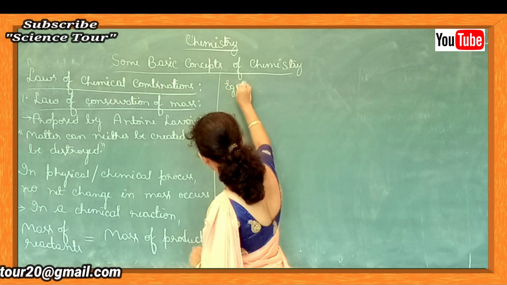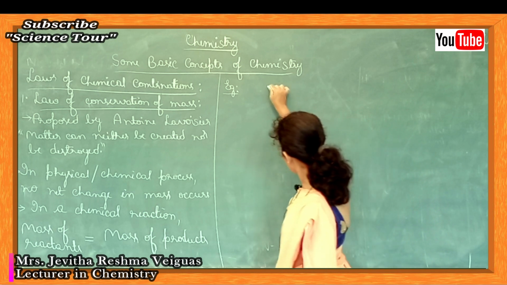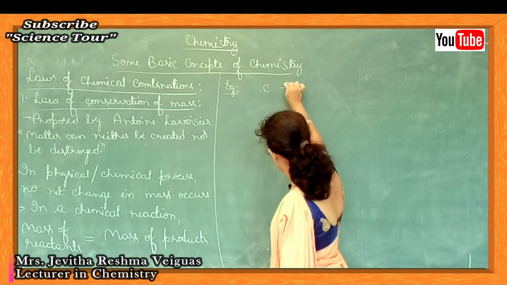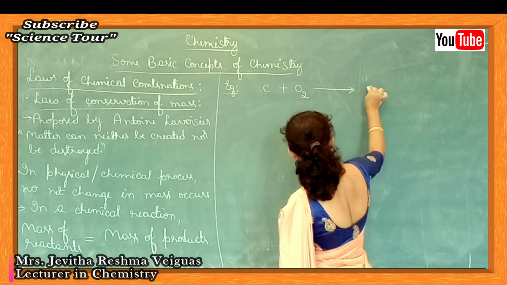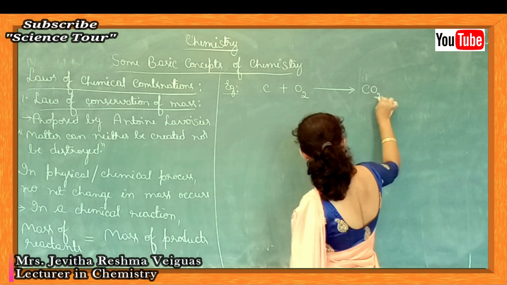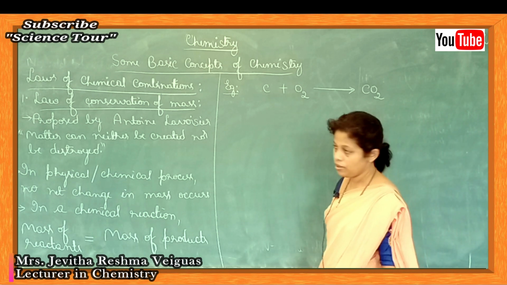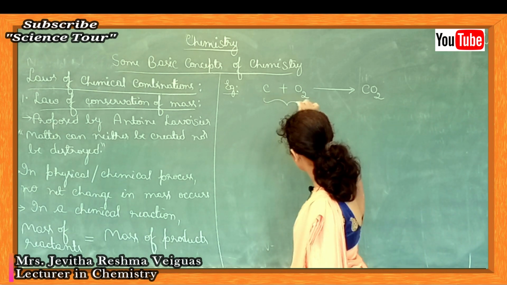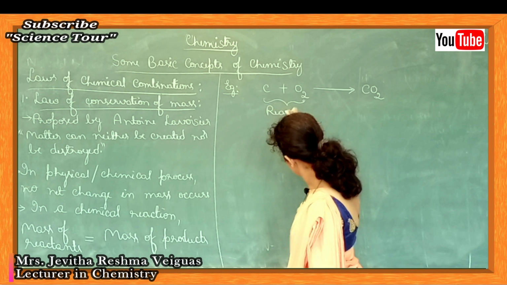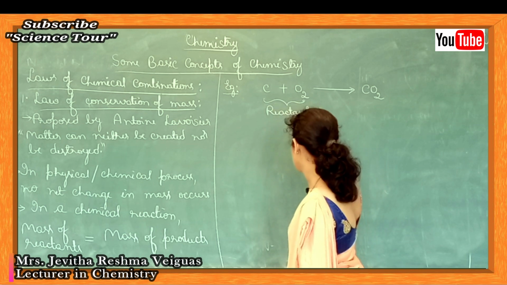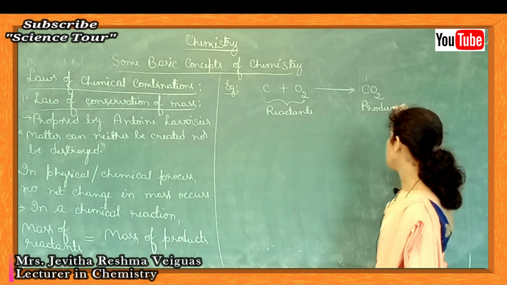Let's take example. Example is carbon C reacting with oxygen O2 gives product CO2. In this reaction, carbon and oxygen are reacting with each other. Hence, these are reactants. Carbon dioxide CO2 is the product.